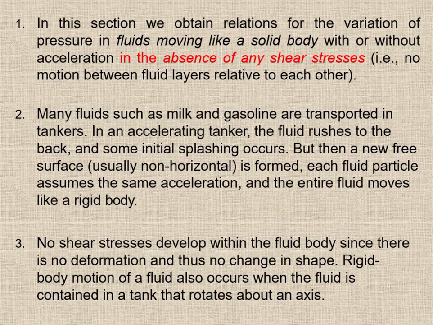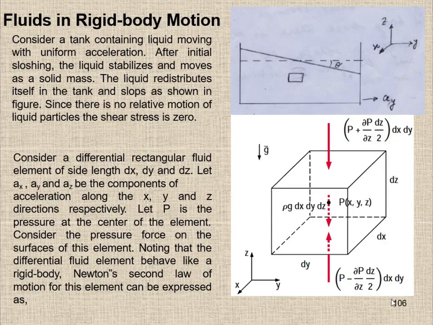We are going to derive an equation when the rigid body is moving with an acceleration. Consider a tank containing liquid moving with uniform acceleration. After initial sloshing, the liquid stabilizes and moves as a solid mass. Here is the initial position of the liquid when there was no motion.